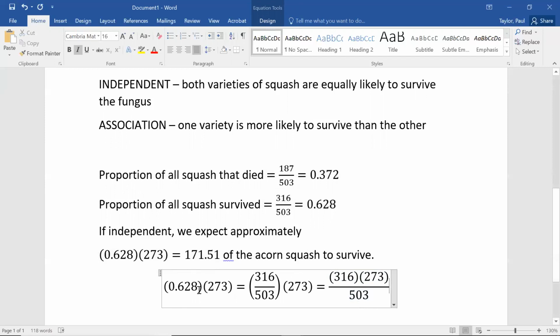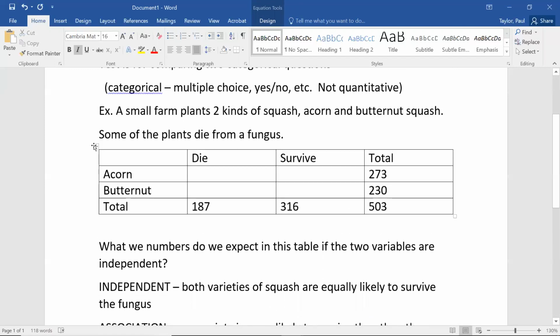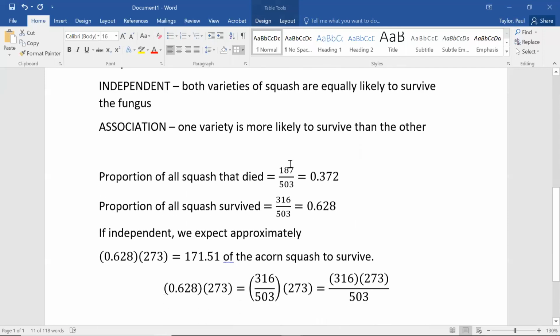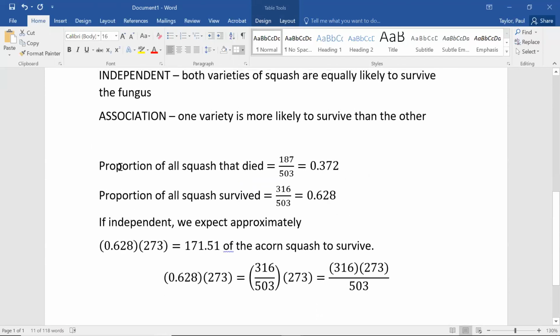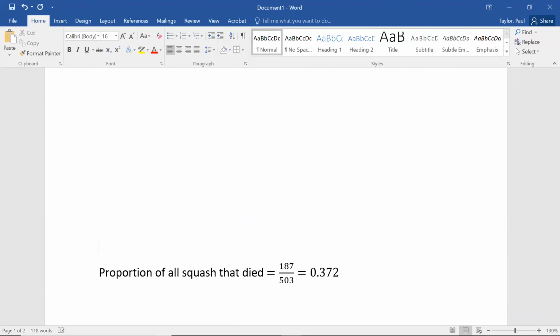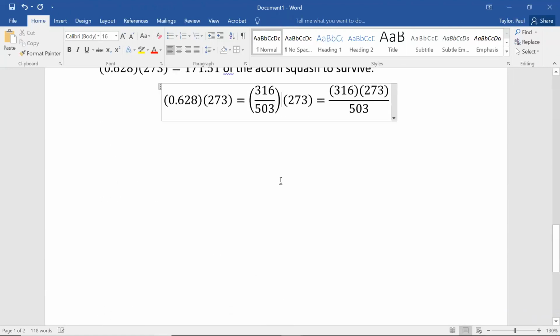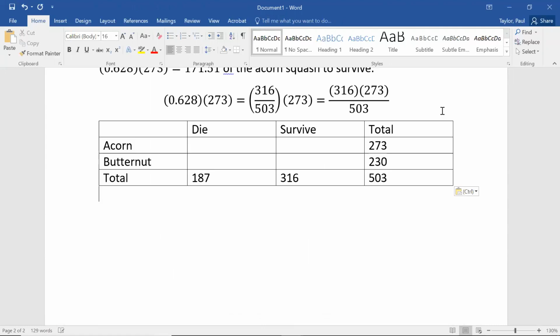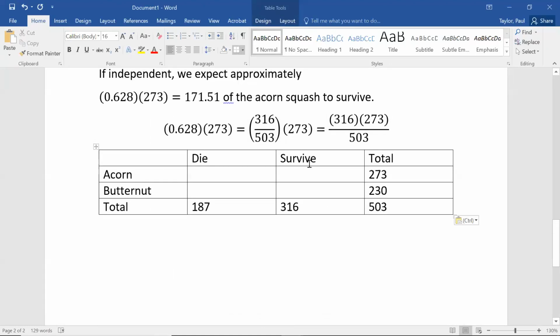Notice that what I've kind of done is, here, let me copy this table and fill it in with the numbers that I'm expecting here. Okay, so this 171.51 was supposed to be the number that we are expecting to survive.